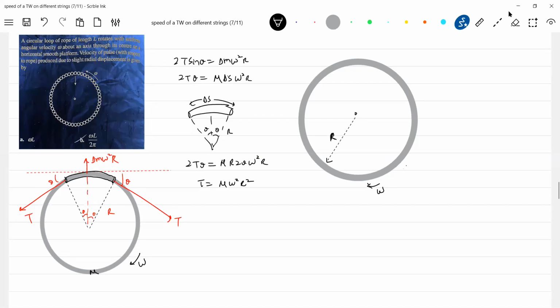Now what will happen? I'm going to generate a wave, the pulse, and that is going to move here. To make you understand, I'm just showing it like this, for your understanding purpose. It is rotating and there's a ring. What about this? The points on the ring will vibrate. Don't say there's a wave, just for our understanding purpose. The points on the rope will vibrate like this, and the energy will flow along the ring. So where is the wave? The wave is here now. The wave is here.